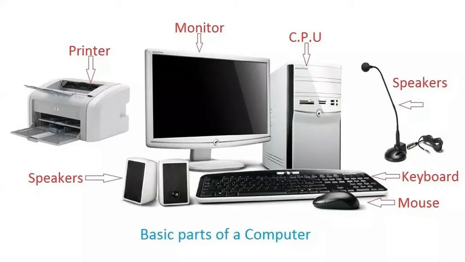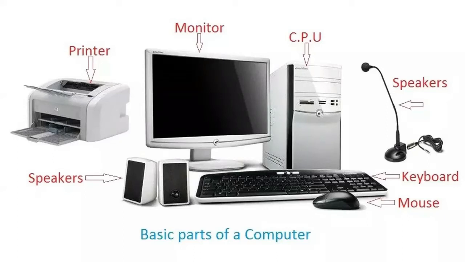Are you familiar with a printer? Have you ever used a printer? The next is the monitor. You all are familiar with what a monitor is. The next is the CPU. With the CPU there are speakers, then keyboard, mouse.